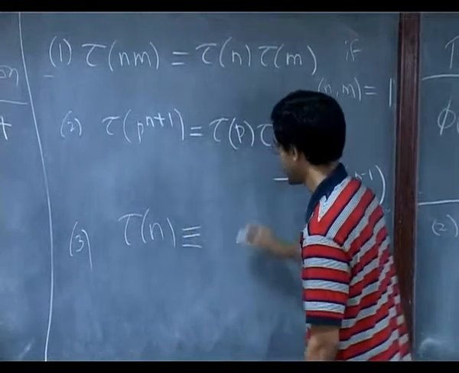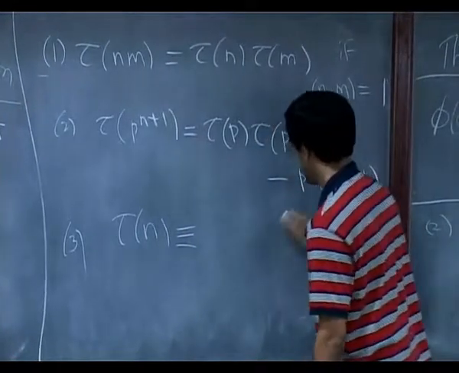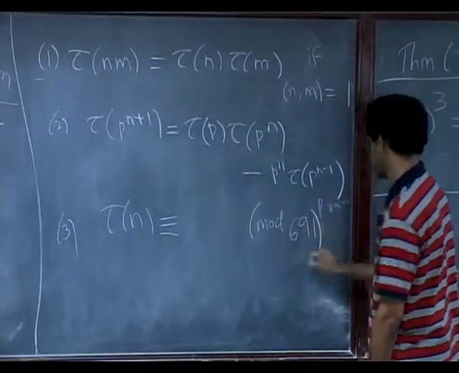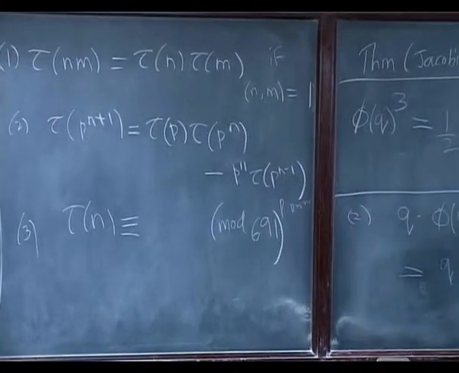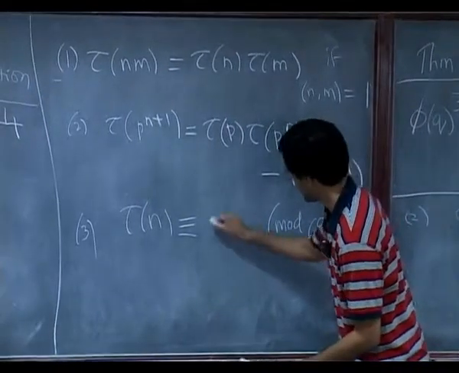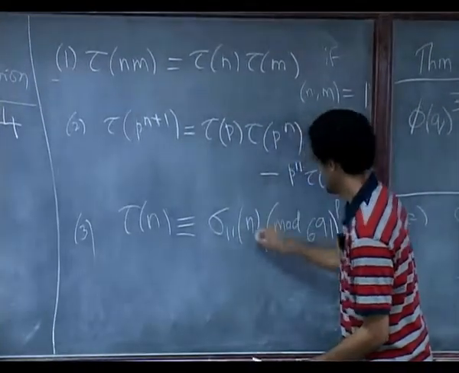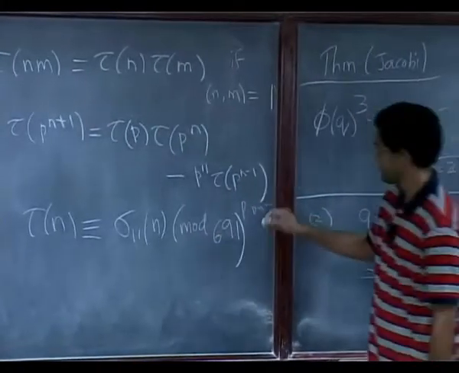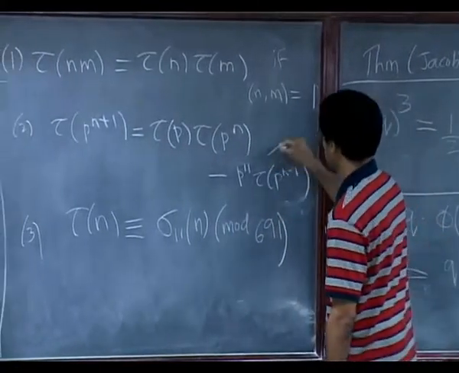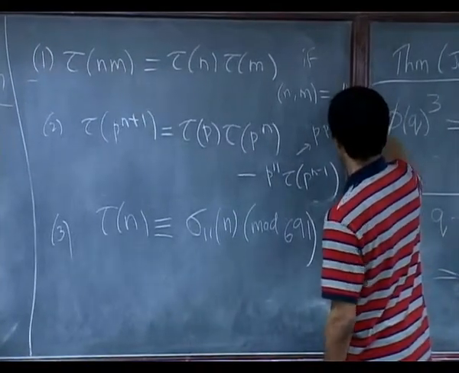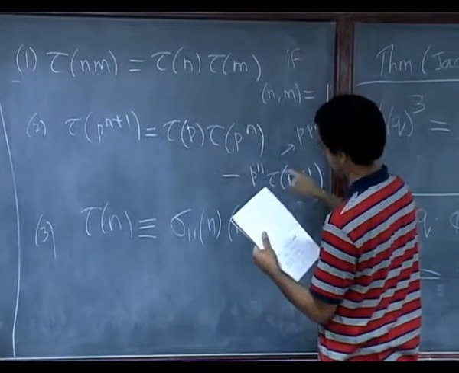Congruences, tau of n is congruent to, let's boggle our minds first with the modulus 691. So he said that tau of n is actually congruent to, this is equally unbelievable. So this is for p prime, sorry. P to the, you mean this here?